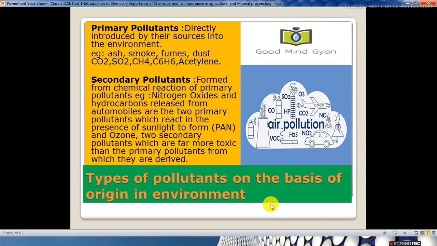So they will react with sunlight and form PAN. PAN is peroxyacetyl nitrate. They will form PAN, peroxyacetyl nitrate, along with ozone. So these two secondary pollutants which are formed are far more toxic than the primary pollutants from which they are derived. So the secondary pollutants are more harmful and more toxic.